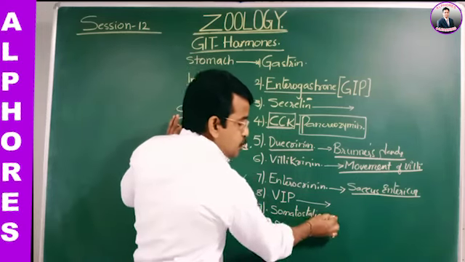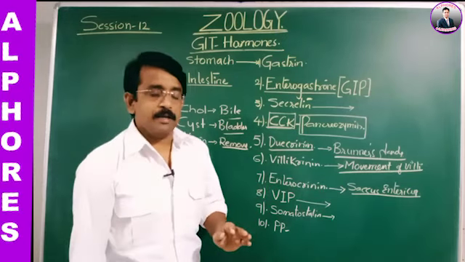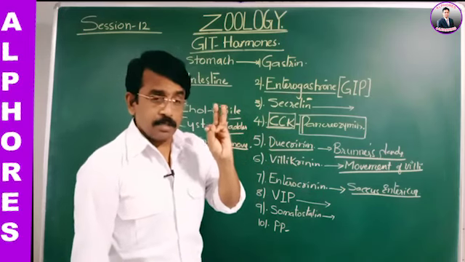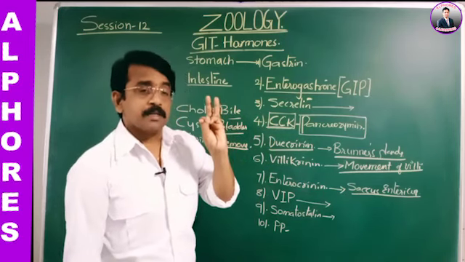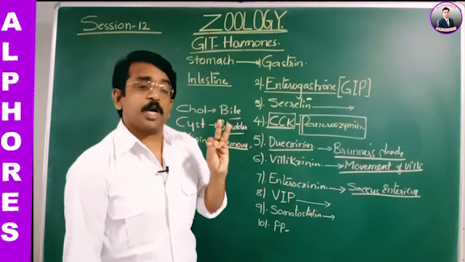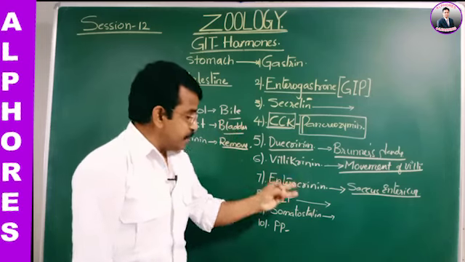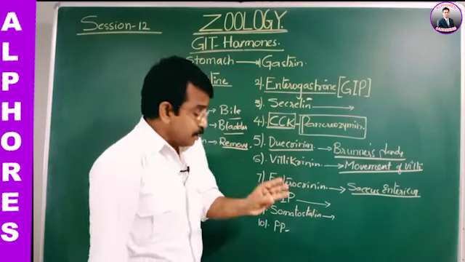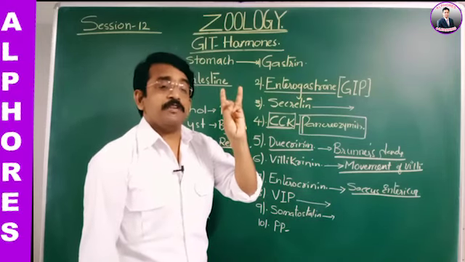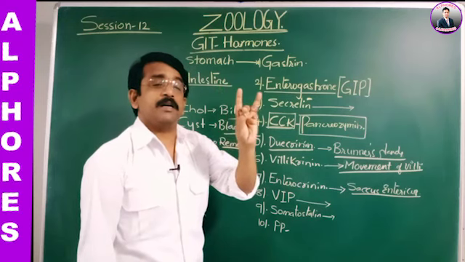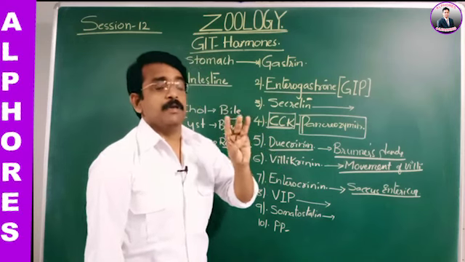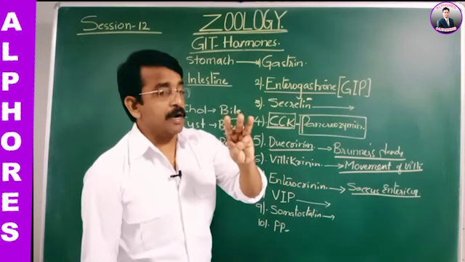Somatostatin. Somatostatin has three sources of secretion. One is the hypothalamus, which secretes growth hormone inhibitory hormone, which inhibits the secretion of growth hormone. However, this is just the source I am explaining. The second source is the argentaffin cells of the stomach and intestine. Third, the delta cells of the pancreas, from the alpha, beta, delta, F cells.